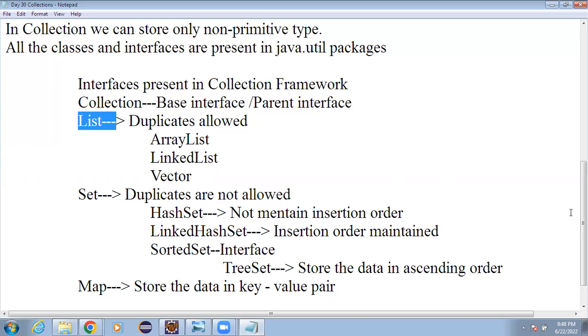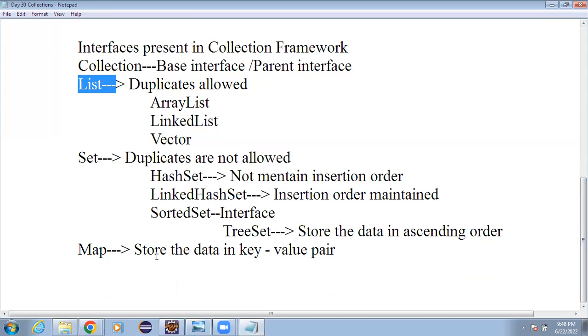Then we have the very important third interface, map, which stores the data in key value pairs. Username and password, city with a pin, like that we can add the data. Here we again have the same kind of classes, like the hash map, exactly like the hash set. Hash map, hash set, like that.